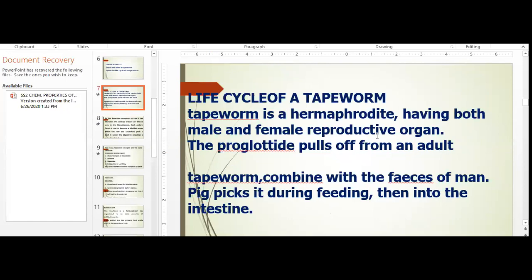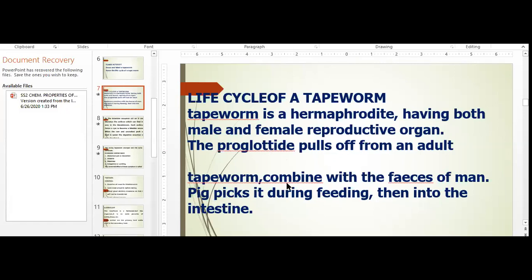Now, let's discuss the life cycle. Tapeworm is a hermaphrodite. I've said that earlier on. Don't forget, when I introduced tapeworm, I said their body is segmented. So each segment of this tapeworm is called a proglottide. They pull off from an adult worm, combined with the feces of man, that's the poo. A man that has tapeworm, when such a man passes out poo or feces, there are matured proglottides in it.